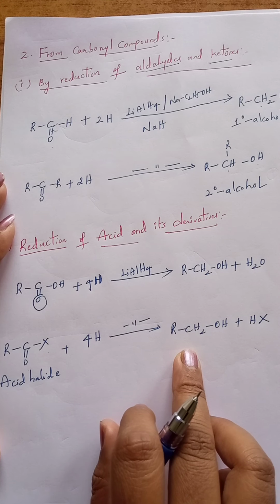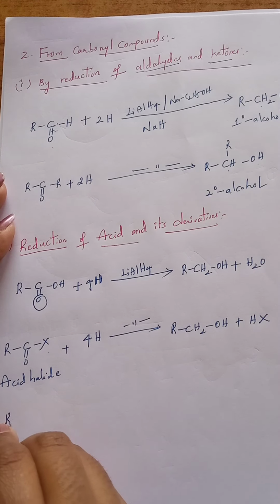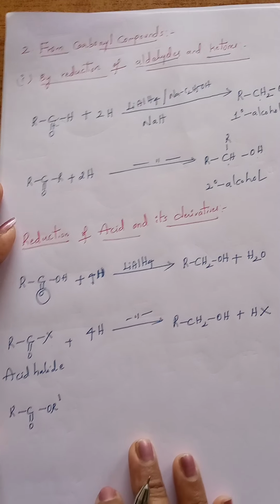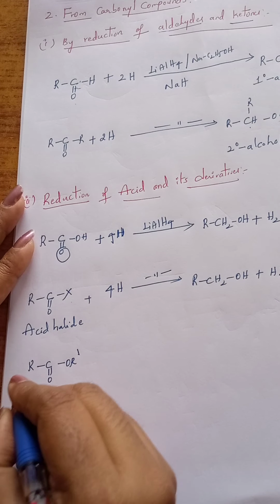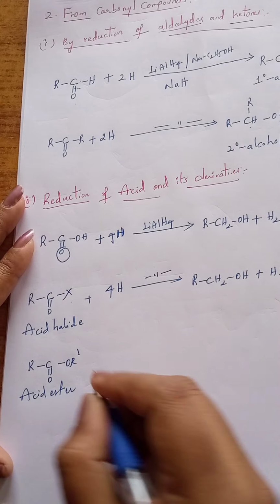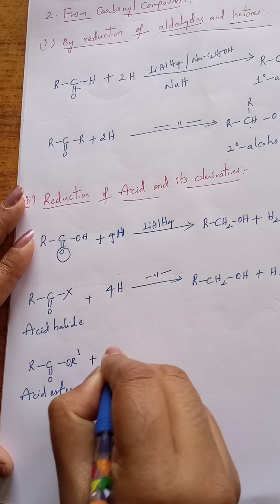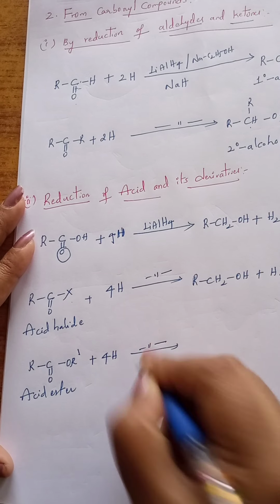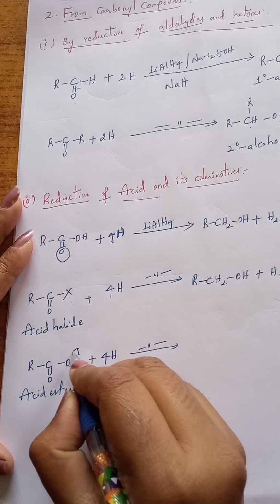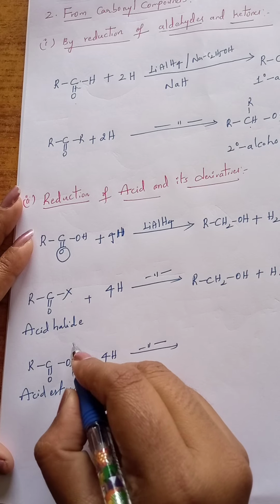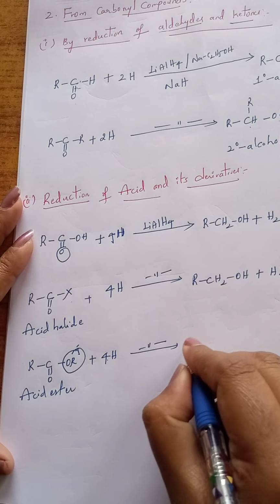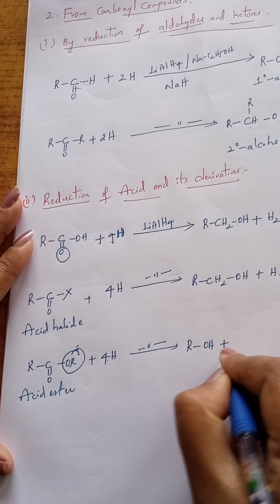I am taking one more derivative of acid, that is RC double bond OR', known as an ester. When an ester undergoes the same reduction using 4 hydrogens in the presence of lithium aluminum hydride, the RO group takes 1 hydrogen and is eliminated as ROH, one type of alcohol.